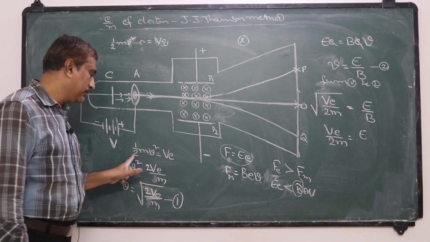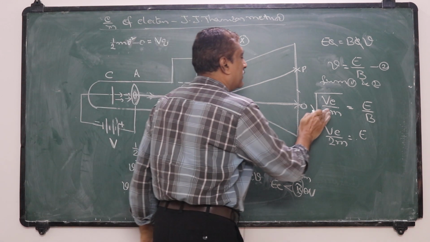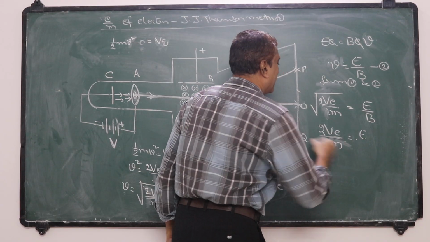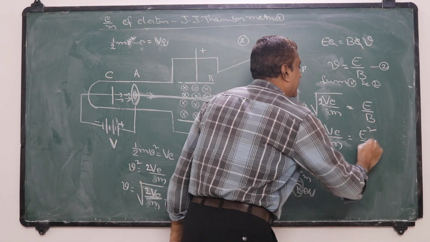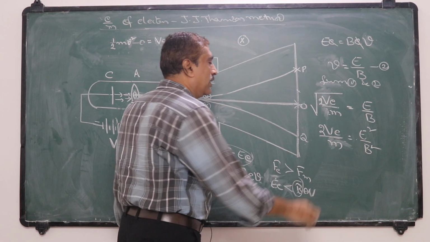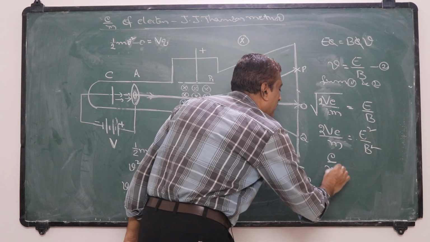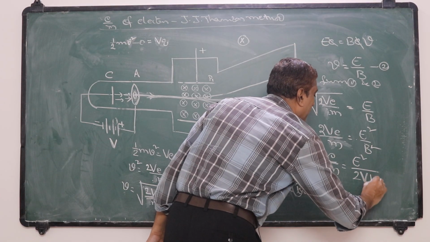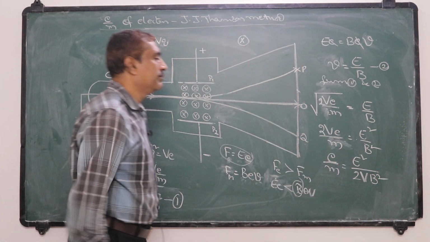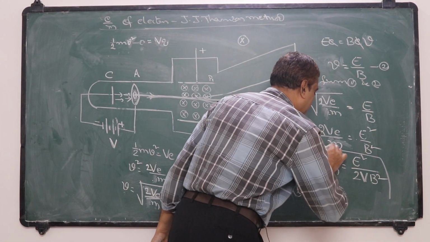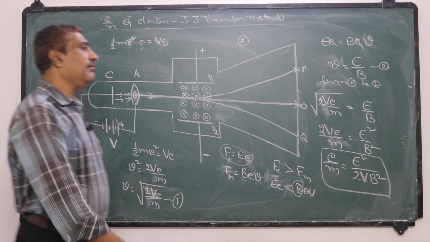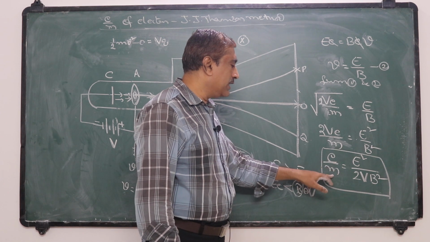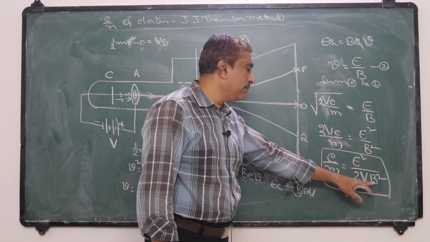Okay. Now here also it is 2VE by m is equal to E square by B square. Now E by m is equal to E square by 2 capital V B square. Now this E by m is the specific charge of electron, that is equal to E square by B square into 2V.